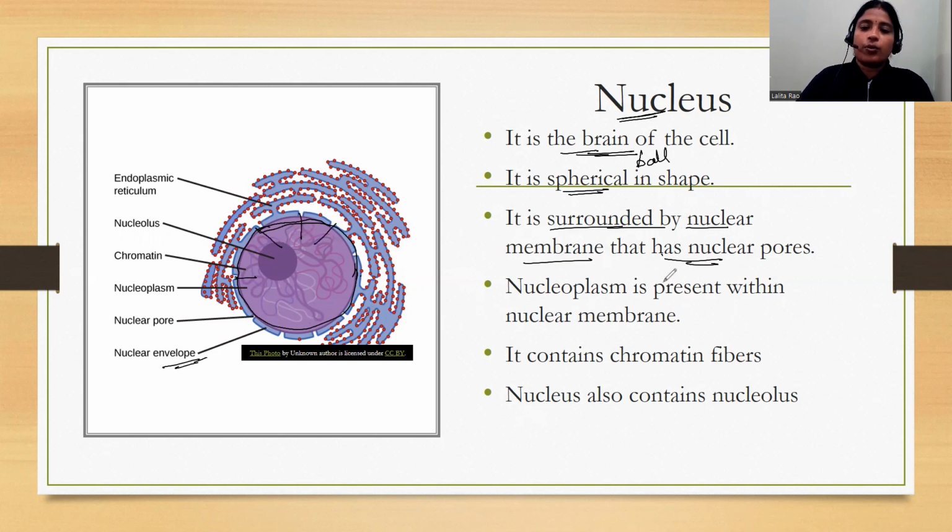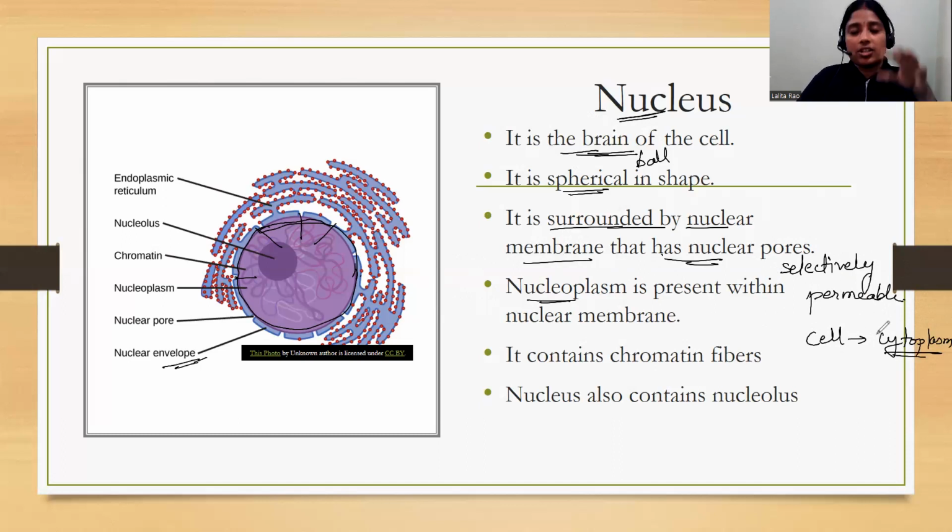Again, these nuclear pores are selectively permeable, and as they are selectively permeable, they allow only a few things to enter the nucleus and leave the nucleus. Okay, and like how in a cell we have a cytoplasm, the jelly-like fluid. If you remember, we have discussed it.